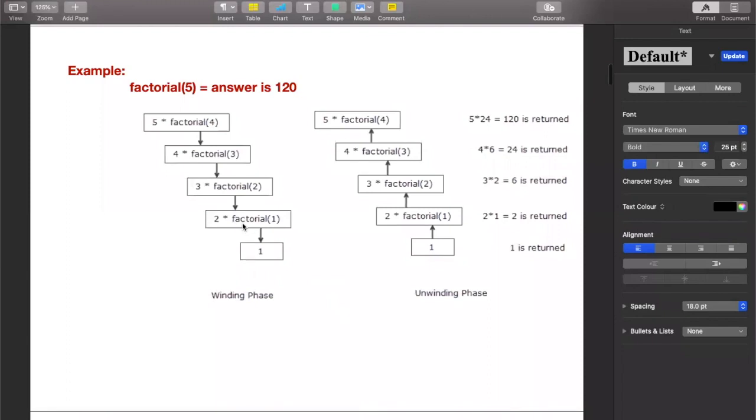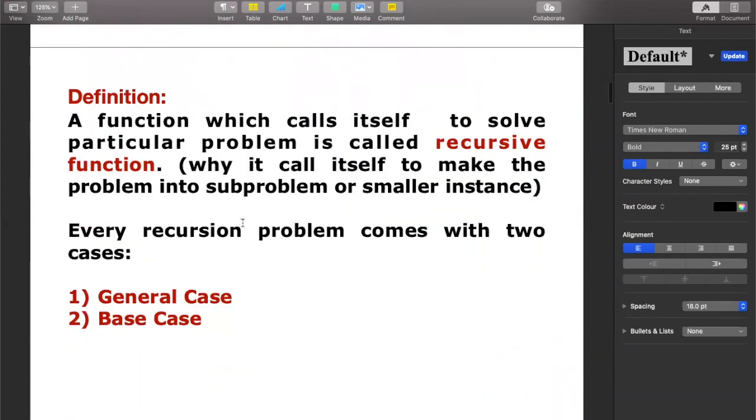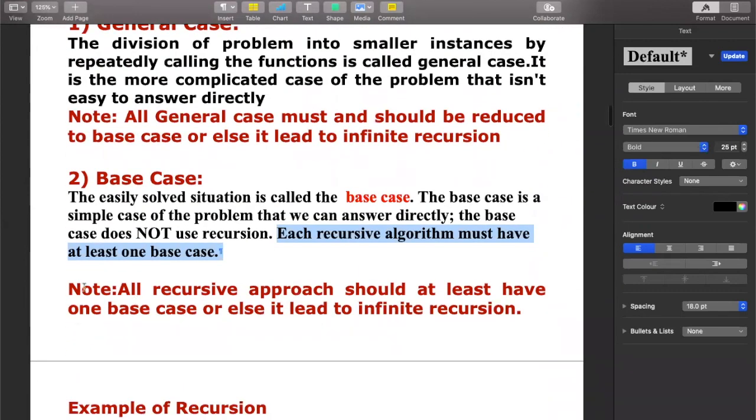Like, I can't let factorial 1 get reduced to factorial of 0 and beyond. At one point of time I can go up to factorial 0, because we also know the answer of factorial of 0, that is 1. But can you go beyond factorial of 0? Can you make it factorial of -1? No, because there is no factorial for a negative number. So once you reach the base case for which you know the answer, you should stop there. If you don't have a base case, then it will be infinite recursion. So that's what he says: you should have at least one base case, or else it leads to infinite recursion.